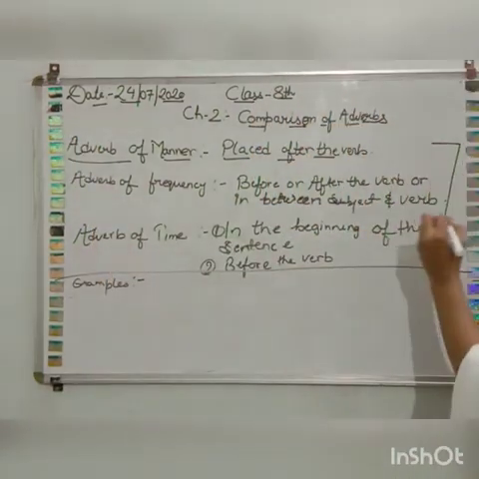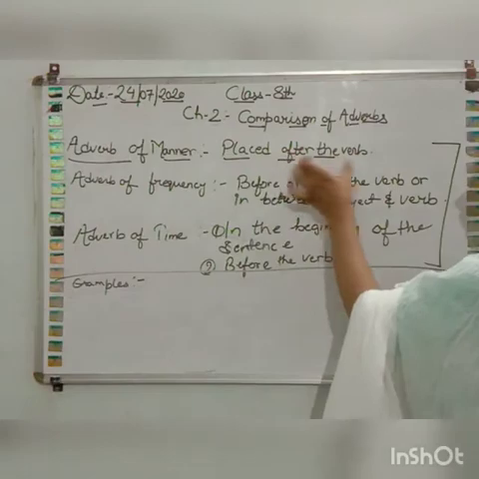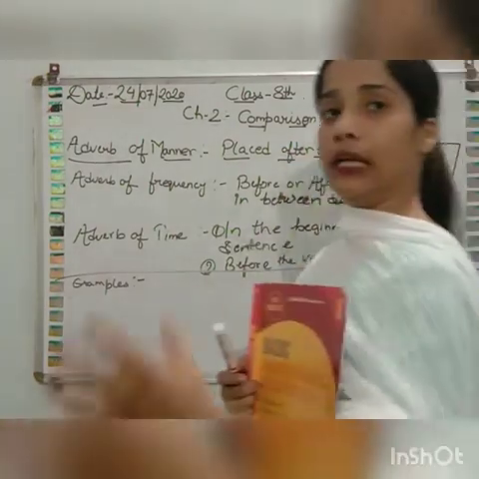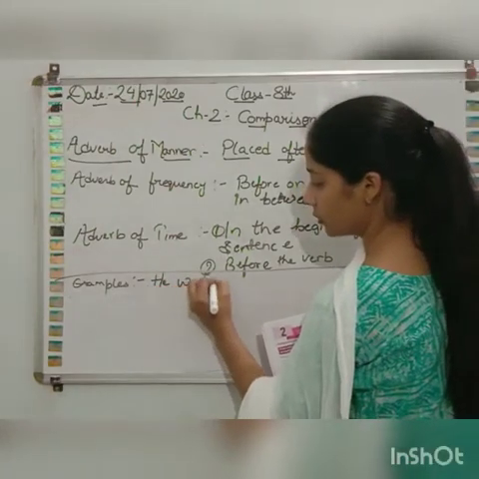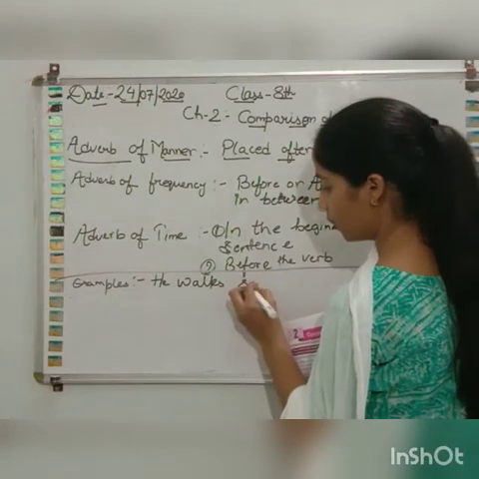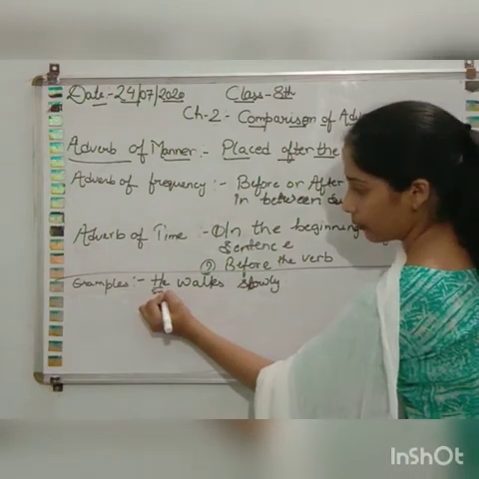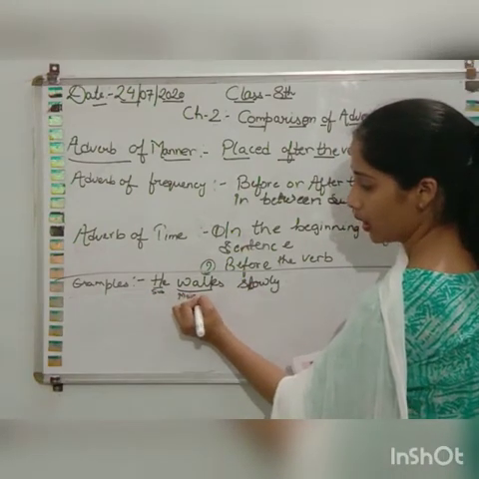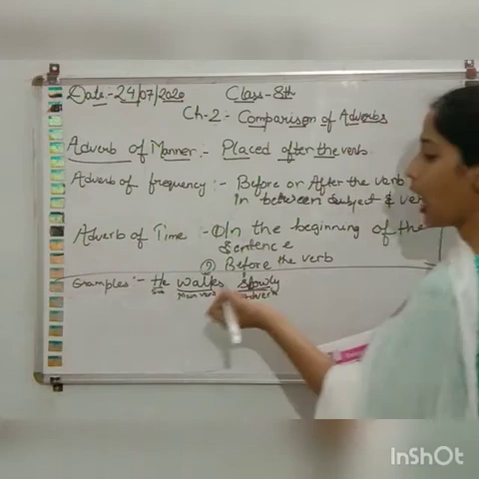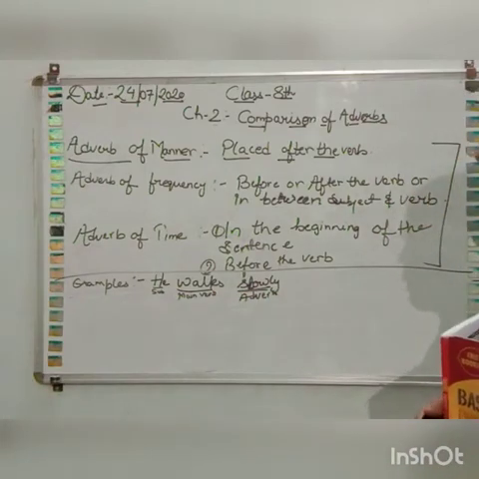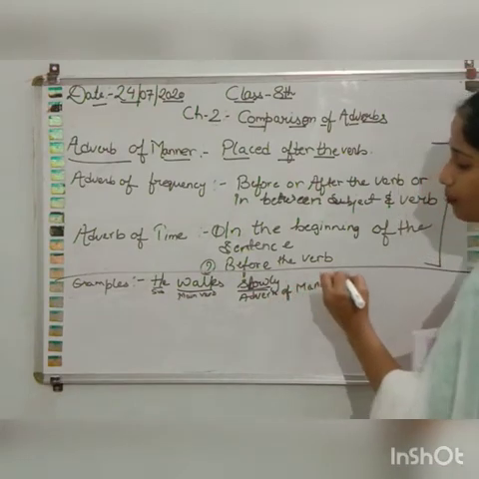Okay. So when we talk about adverb of manner, it is mainly placed after the verb. For example, he walks slowly. You can see that he is the subject over here. Walk is the main verb. And slowly is the adverb. It is coming after the verb. And slowly is adverb of manner.